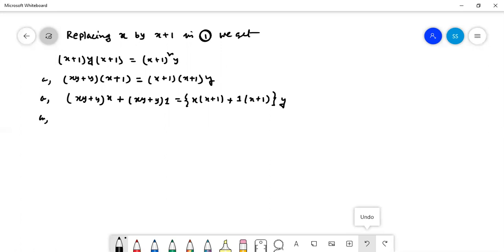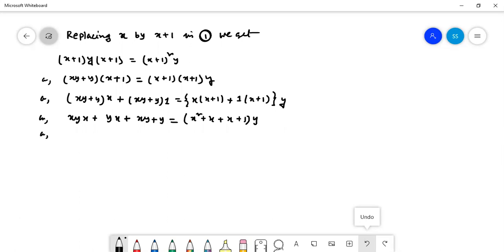After multiplication by this, xyx plus yx plus xy plus y. This is equal to, within the bracket, x square plus x plus x plus 1, into y.